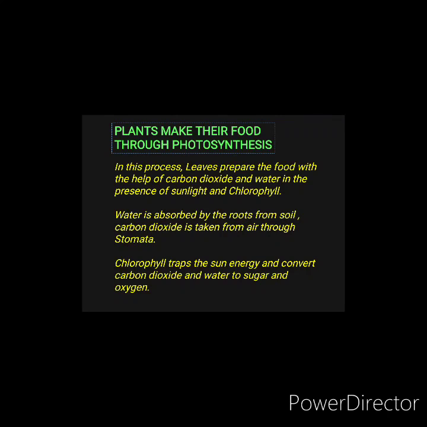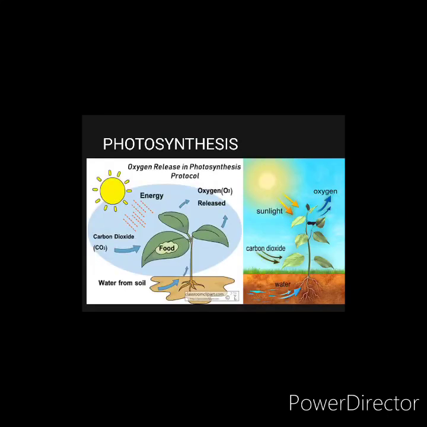So what happens? The water is absorbed from the roots, from soil, and it goes through the stem to various parts of the plants. Carbon dioxide is taken from air through the stomata. Chlorophyll traps the sun energy and converts carbon dioxide and water into sugar and oxygen.